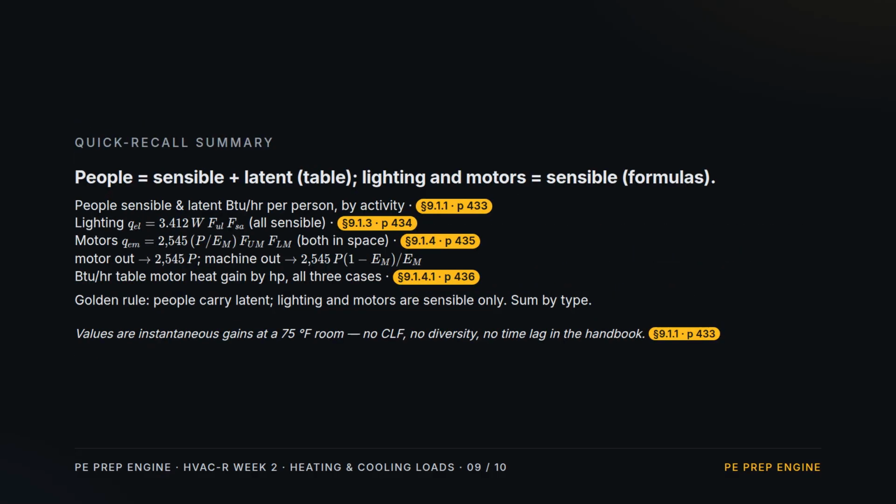Quick recall. People come from the activity table with a sensible and a latent value. Lighting is 3.412 times watts times its two factors, all sensible. Motors are 2545 times power over efficiency when both motor and machine are inside, with the shaft work and loss-only variants for the other layouts. And there's a BTU per horsepower table too. Golden rule: only people carry latent, sum by type.